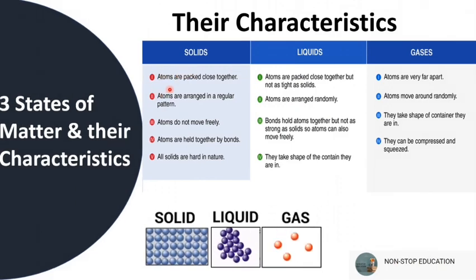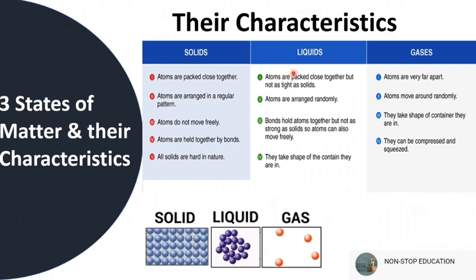So solid: atoms are packed close together. As you can see here, they are packed close together. These circle balls are the atoms. And second point, atoms are arranged in a regular pattern. As you can see, it is arranged in a regular pattern, and atoms do not move freely. As you can see here, they can't move freely. They are all tightly packed. Atoms are held together by bonds, and all solids are hard in nature. Solids are hard because the atoms are tightly packed.